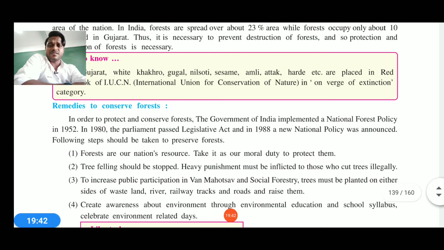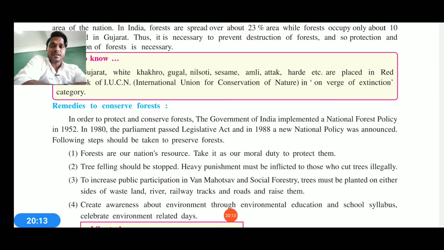Now remedies are also there. In order to protect and conserve forests, the government of India has implemented the National Forest Policy since 1952. In 1980 the parliament passed the Forest Conservation Act, and in 1988 a national policy was announced, taking some steps to preserve the forest. Can you imagine? Since ancient times we were aware that the forest would be destroyed and we need to go with rules and regulations to protect it, and that is happening till now.